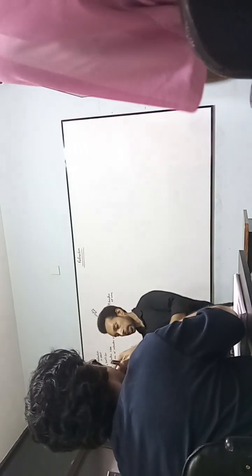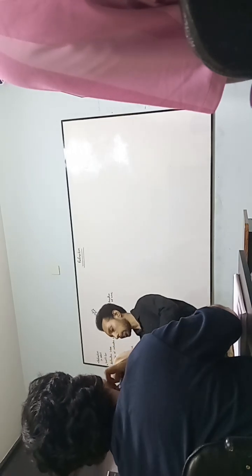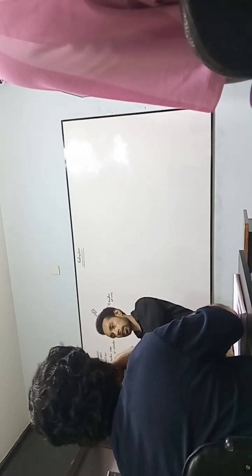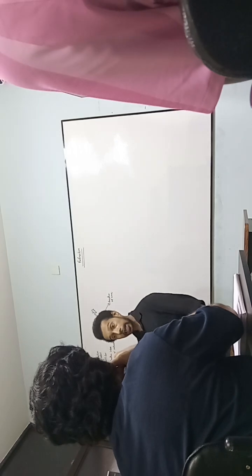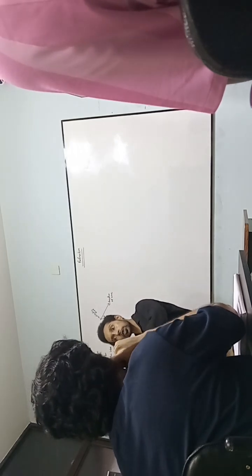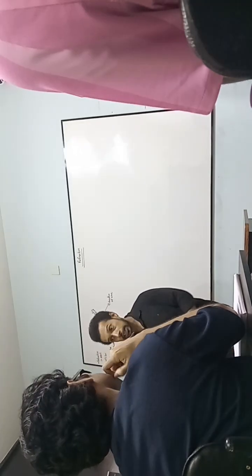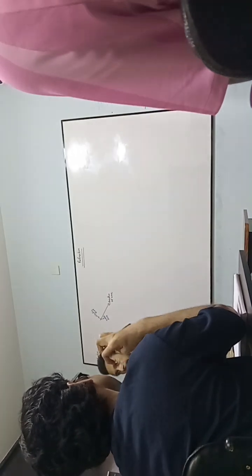So this is like a wave progressing this way, with the electric field oscillating perpendicularly to the direction, and also a magnetic field oscillating perpendicularly again to the direction. So both fields are oscillating perpendicularly to the direction of the energy transfer or direction of the wave. And since there is an electric field and a magnetic field in this case, we classify those waves as electromagnetic waves. Visible light, UV, X-rays, gamma rays, radio waves, microwaves, all these are electromagnetic waves.